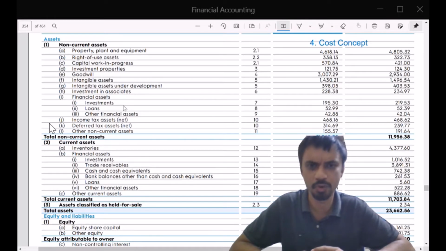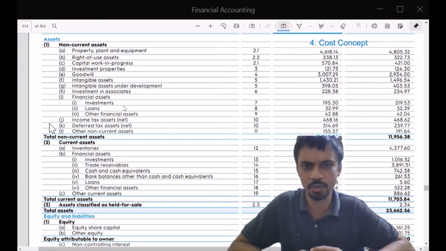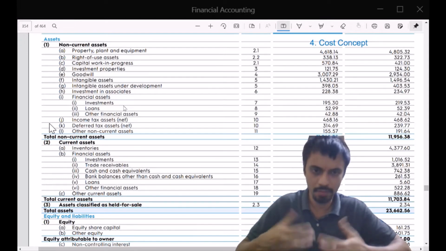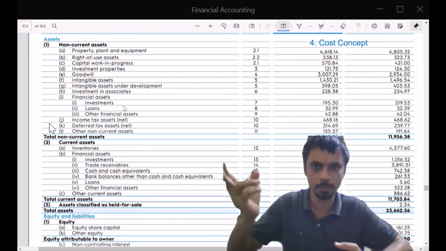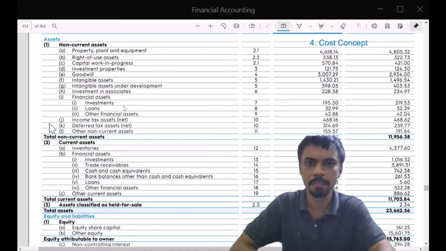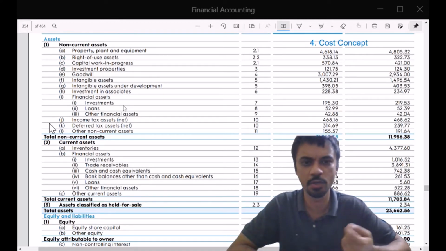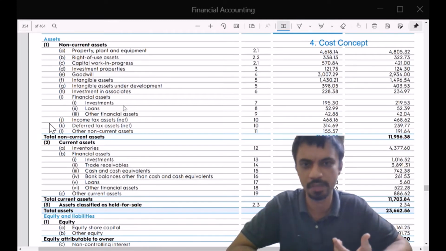Capital work in progress, which is basically your capital works, which means investments that you are making into property, plant and equipment, or these right of use assets, but it has not completed yet. It is not ready to use. Completion certificate has not been given.